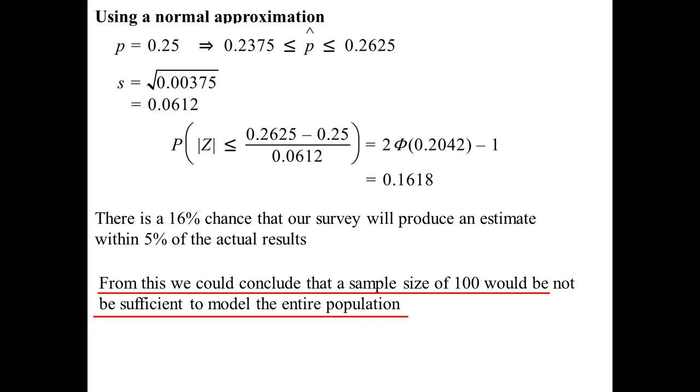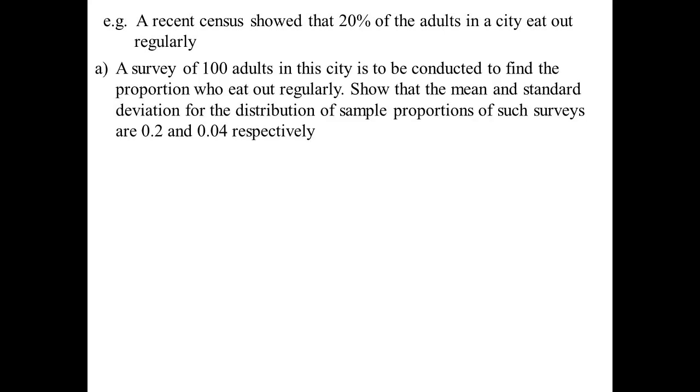Let's look at some more reasonable ones, more likely about what you might get asked. A recent census has showed that 20% of adults in the city eat out regularly. So a survey of 100 adults in the city is going to be conducted. We want to find out the proportion who eat out regularly. First thing they've asked us to do is show that the mean and standard deviation end up being that. So, okay. Well, the mean would be the probability. That's what we're expecting. So 0.2, they're telling me 20%. So that's how I get 0.2.